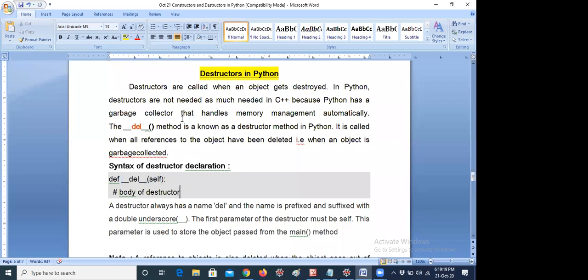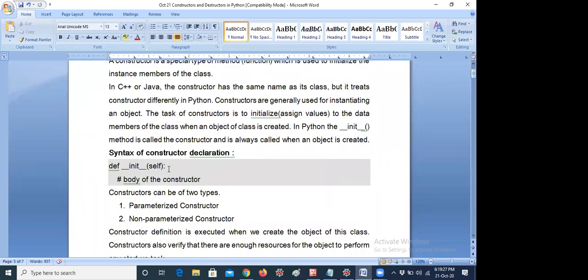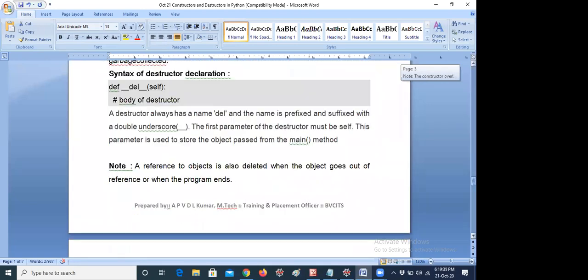And what is the syntax of the constructor? Def underscore underscore init underscore underscore self, body of constructor. So this is the only difference. You just see the syntax here. Init means it initializes the constructor. Del means it destroys the constructor. That's all. Okay. Here a destructor always has the name del, and the name is prefixed and suffixed with a double underscore.